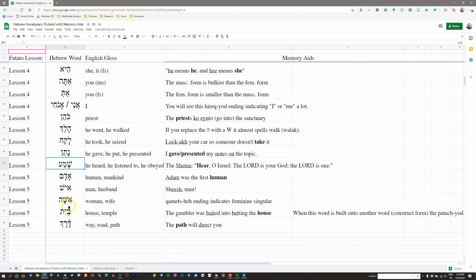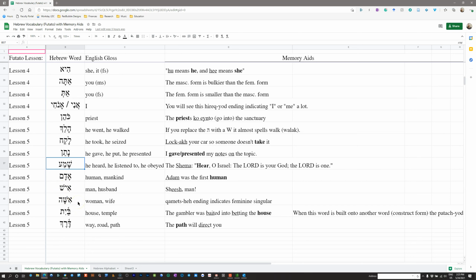Same happens for Isha, which is woman. And you can see the kametz hey here. As we're learning in the next couple lessons, kametz hey often is a sign of the feminine singular. Here it separates Ish from Isha. You'll also note that Isha loses that yod. But very similar, they are built off of the same word.